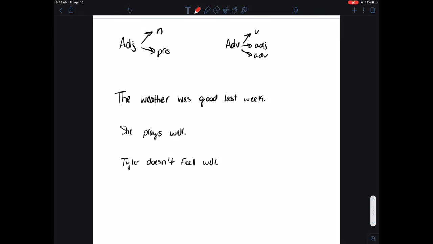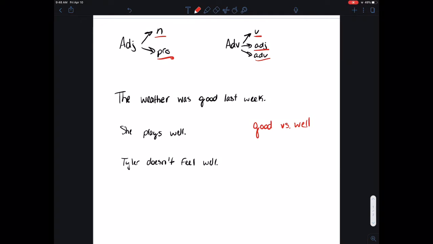Okay, so how can you tell the difference between an adjective and an adverb? It's pretty simple when you think about the fact that an adjective is going to modify a noun or a pronoun. An adverb is going to modify a verb, an adjective, or another adverb. So they don't modify the same thing. So if you can clearly distinguish the words in your sentence, then you're not going to have an issue with it. Now, there is an issue some people have. It's when to use good versus well, something that a lot of people struggle with.